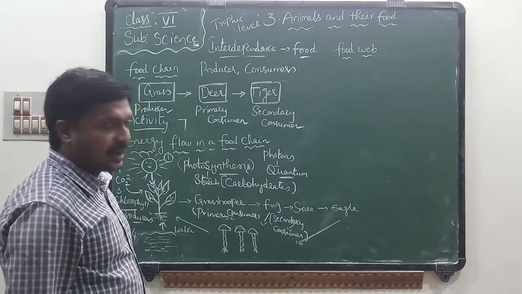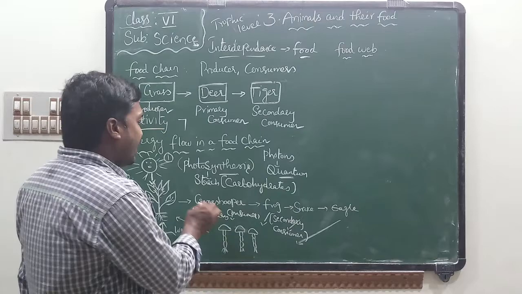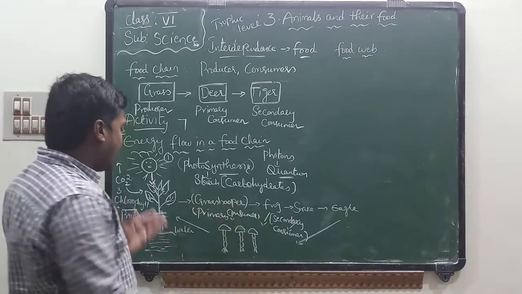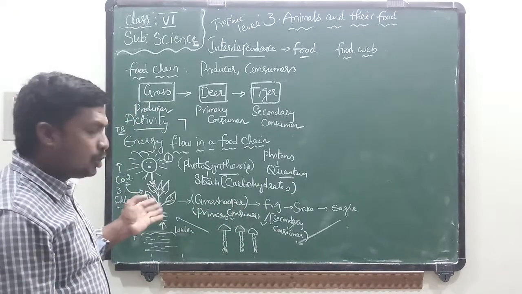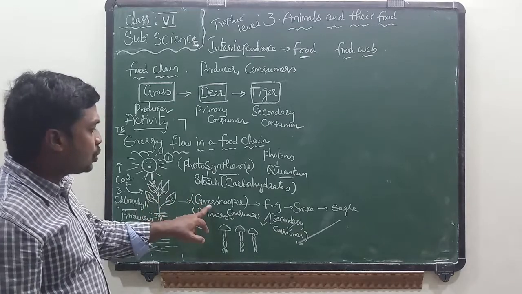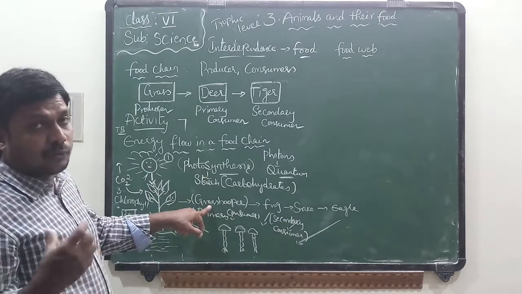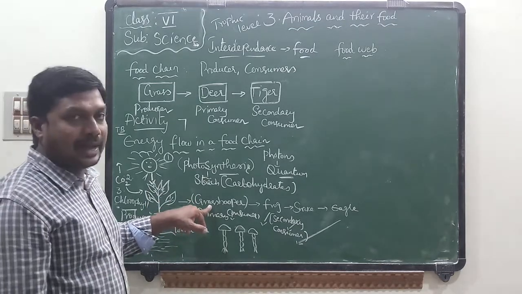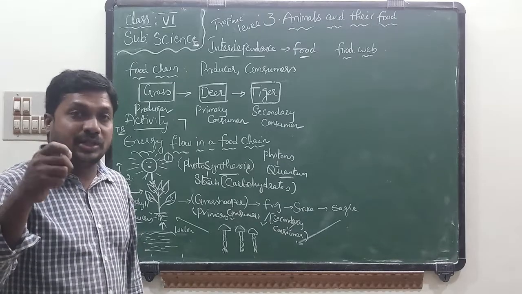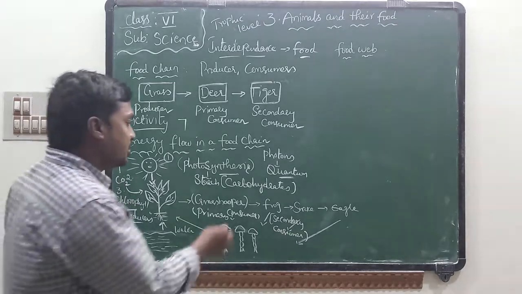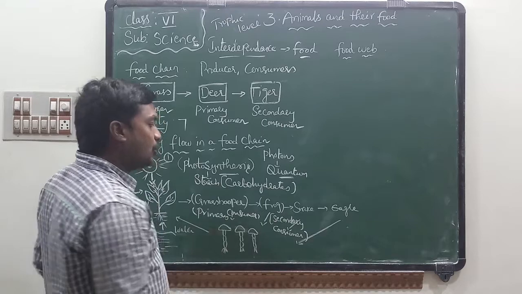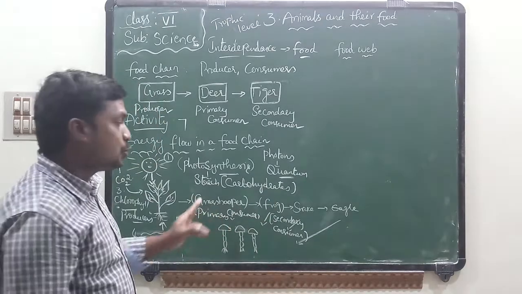So frog is the secondary consumer. This means the energy, already grasshopper depends on plant for food. So they get energy from plants. Some amount of food is utilized by themselves by grasshopper, and some amount of energy is stored. This energy is transferred to the frog. So frog gets energy from grasshopper.